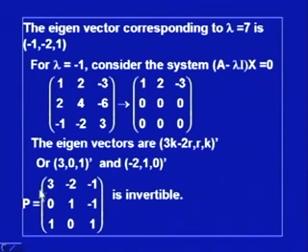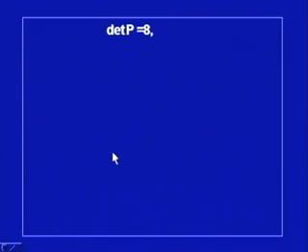So, the matrix P will now be (3, 0, 1), then (-2, 1, 0) corresponding to lambda equal to minus 1, and the third one is (-1, -2, 1). So, this matrix P is invertible.